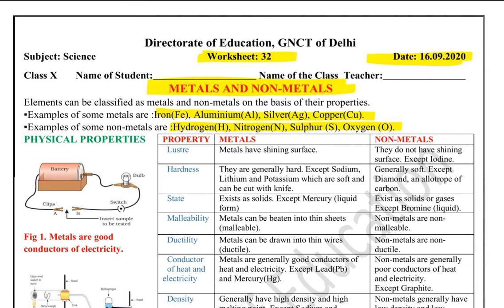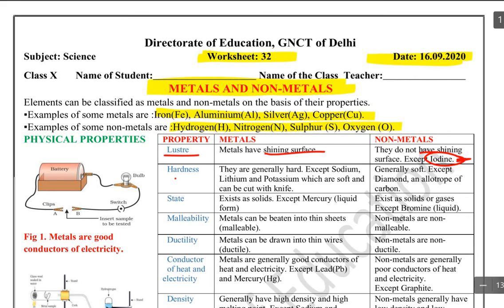Now we come to physical properties of these metals and non-metals. First of all here is luster. Luster is what? We call it chamak in Hindi. Metals have a shiny surface, but non-metals do not have that shining surface. Exception is there. Iodine has a shiny surface.